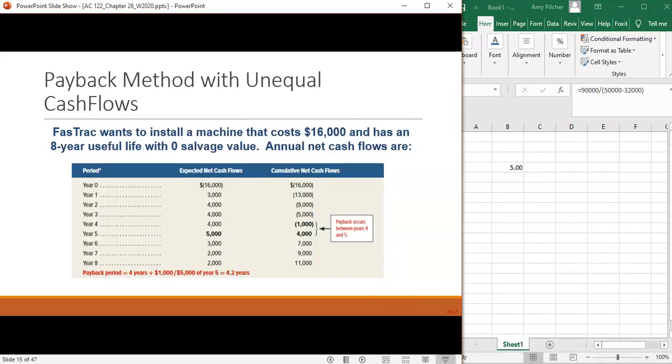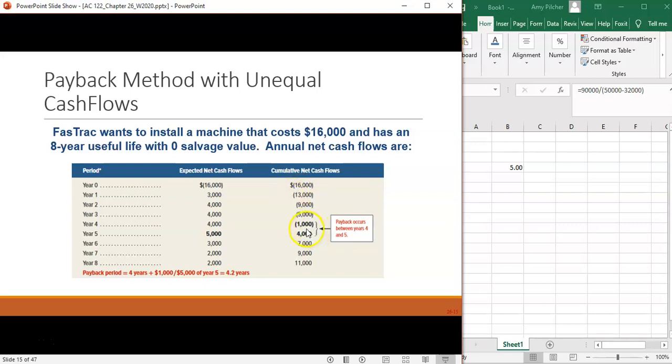When we have unequal cash flows, we need to look at each year individually. So we see in this example that we have uneven cash flows every year. We have a machine that costs $16,000 and has an 8-year useful life. So we make a chart of those cash flows for the payback, and we calculate that in the first year we get $3,000 in cash flows. So then after the first year we have $13,000 left.